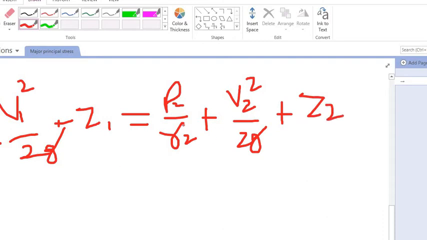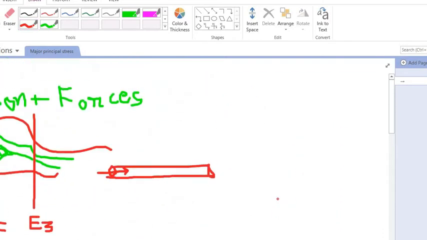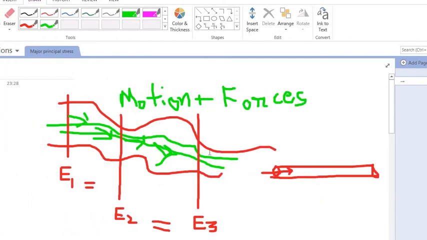What is the modification? For understanding the modification, again we will go above. See, this is our river. So the modification in Bernoulli's theorem was that, when water flows from this direction, from E1 to E3, okay?